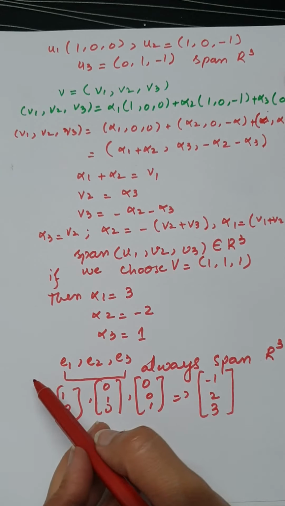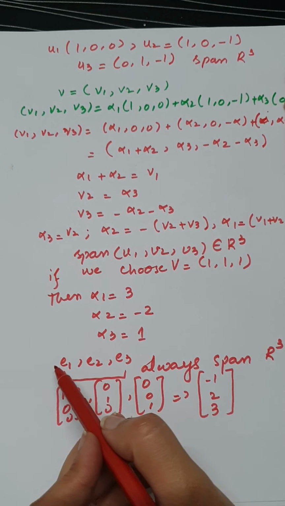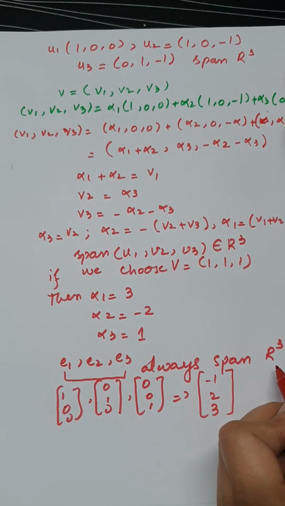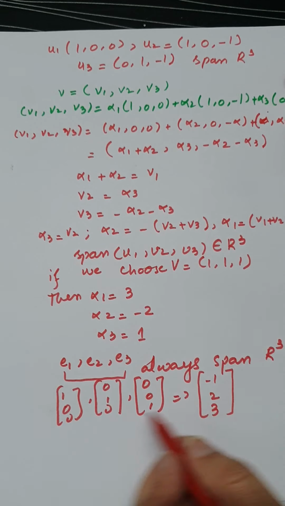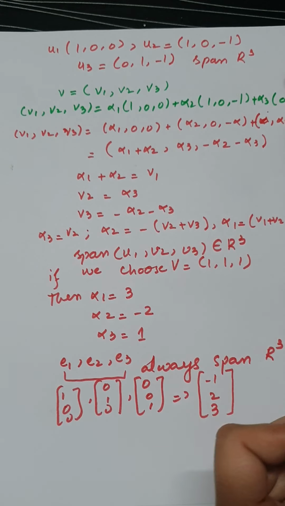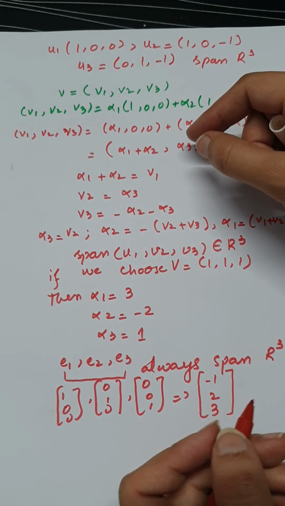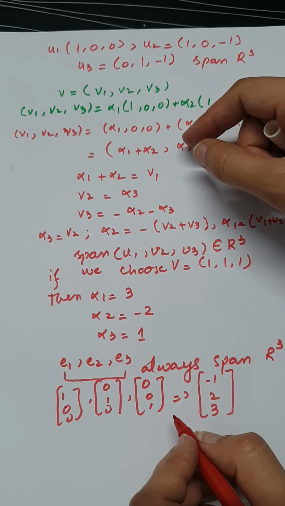So from these bases we can generate any vector, they will always span R3, but there will be many vectors with 3 components that will not span R3.